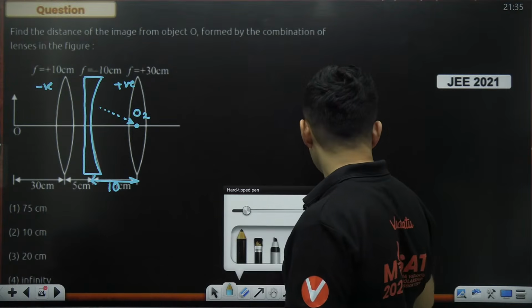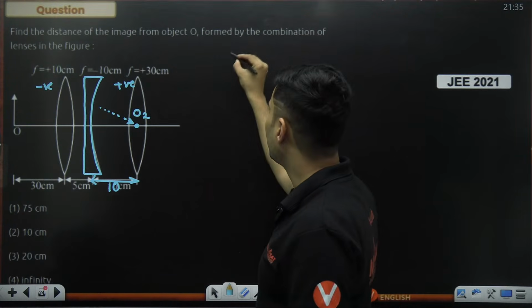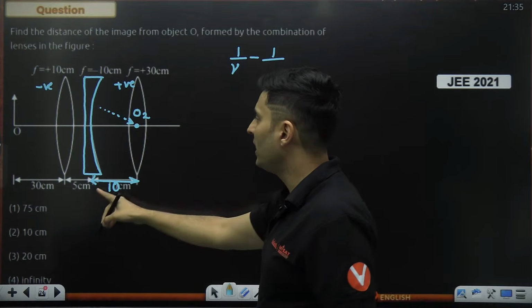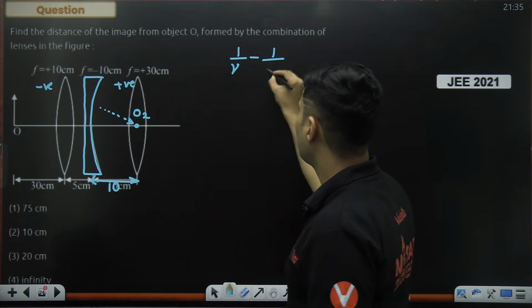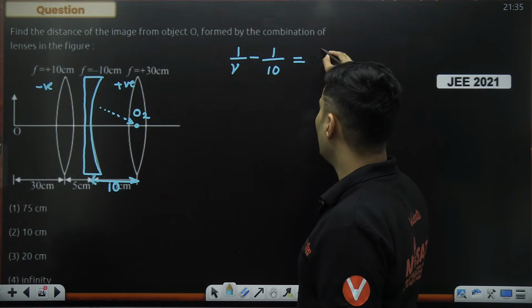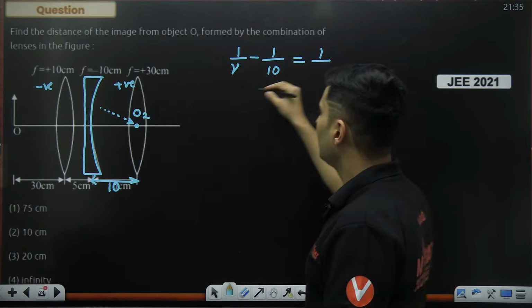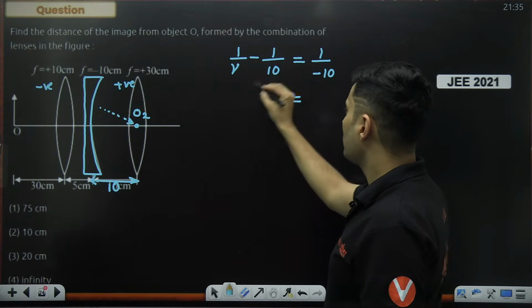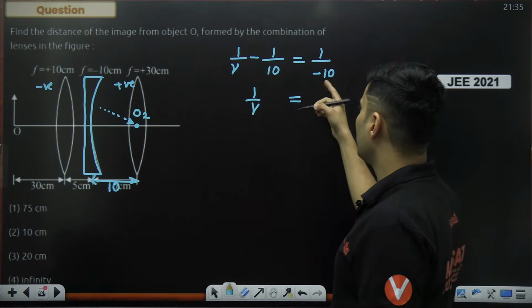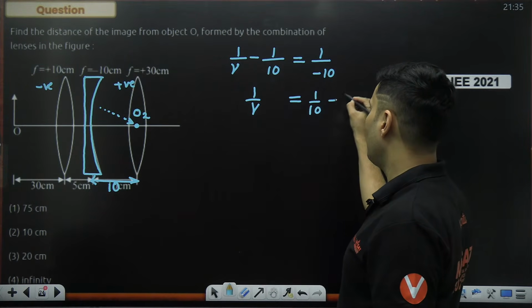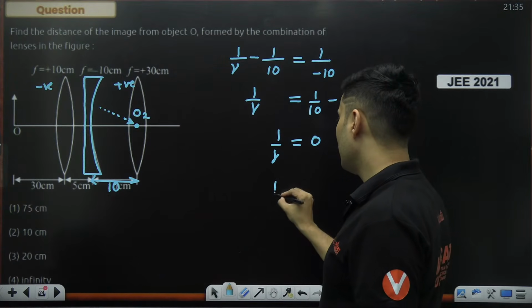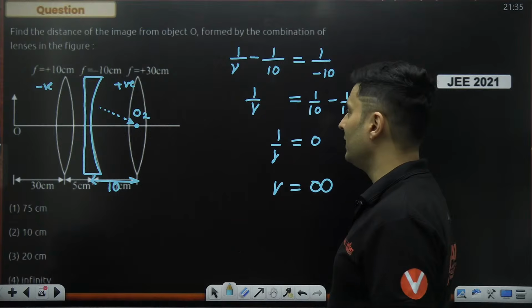So let's use the lens formula again. So 1/V, I do not know V, minus 1/U, object distance is positive 10, is equal to 1/focal length, which is minus 10 because it's a concave lens. So 1/V will be minus, becomes plus, 1/10 minus 1/10. Wow, this is becoming 0. Don't be scared. V will actually be infinity.